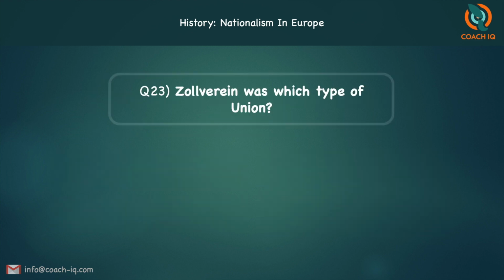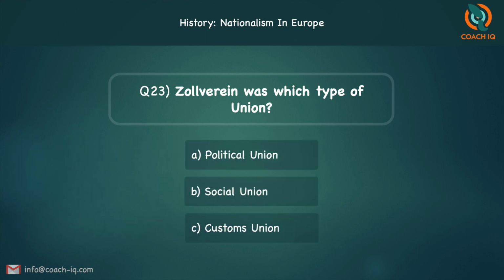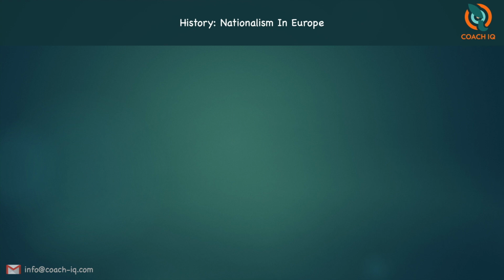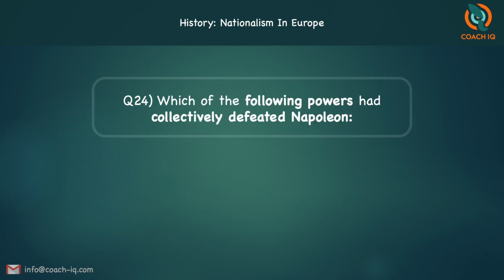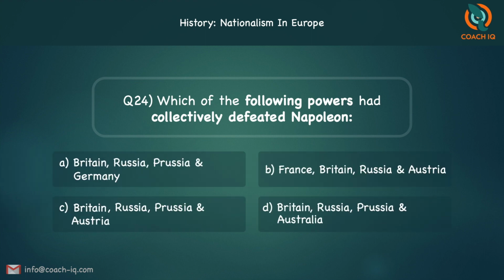The next one. Zollverein was which type of a union? Political union, social union, or customs union? The answer is C, customs union. The next one. Which of the following powers had collectively defeated Napoleon? Britain, Russia, Prussia, Germany; France, Britain, Russia, and Austria; Britain, Russia, Prussia, and Austria; or Britain, Russia, Prussia, and Australia.